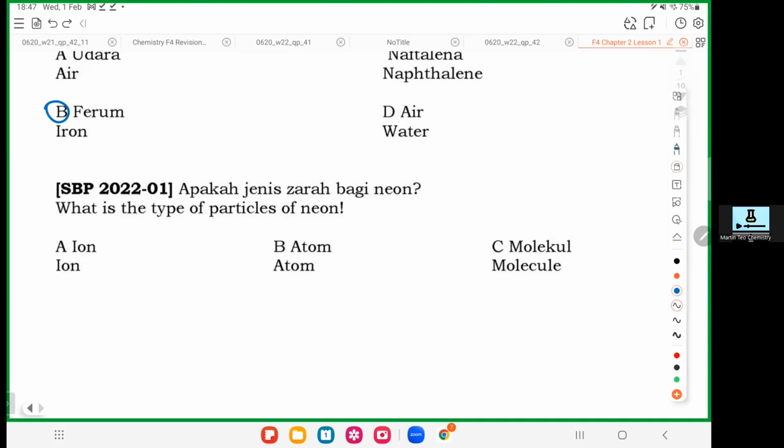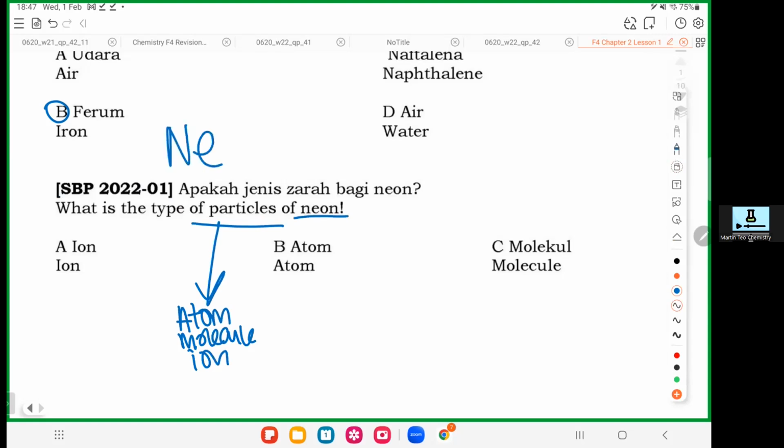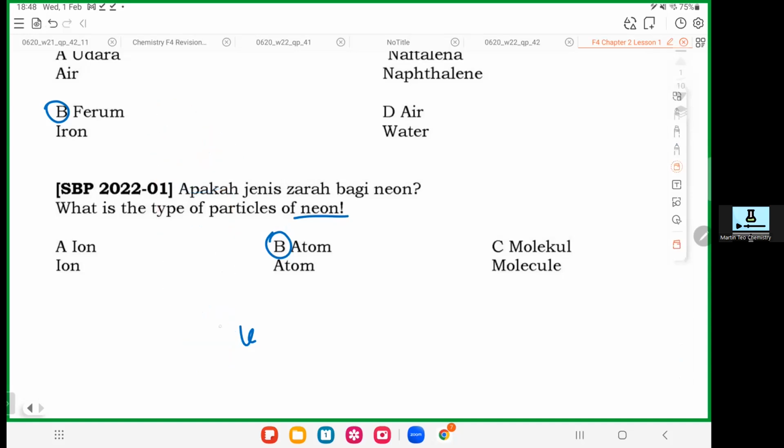So everyone, can we do a 1-minute revision? Particle means what? The smallest thing in the matter. So particle means it can be atom, it can be molecule, it can be ion, all right? So neon, what is the formula for neon? Ne, okay? Atom, why? Neon comes alone. You only have Ne, you didn't combine with anything, you have no friend, you are atom. So if you have no friend, you are atom, yeah?